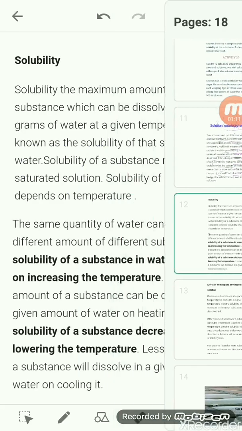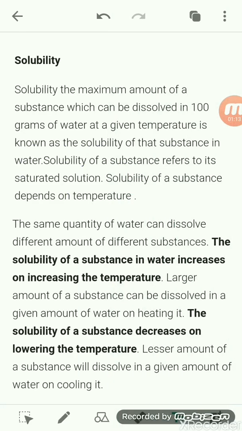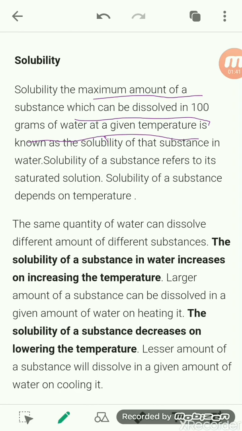Now we will talk about the solubility. We had discussed the saturated solution, the solute, as well as the solvent. Okay, now see here, solubility. So what is solubility? Solubility is the maximum amount of a substance which can be dissolved in 100 gram of water at a particular temperature.